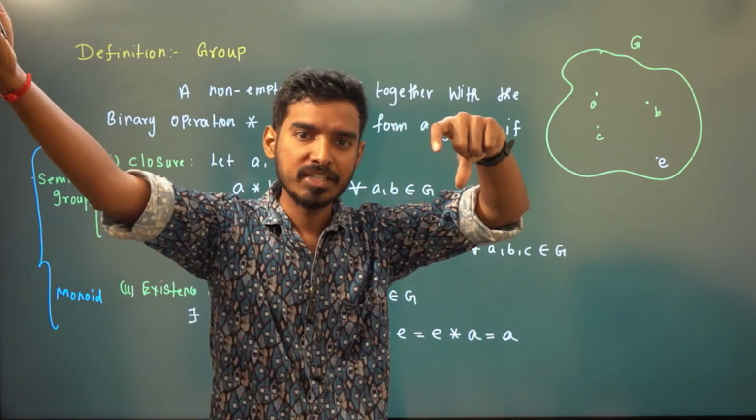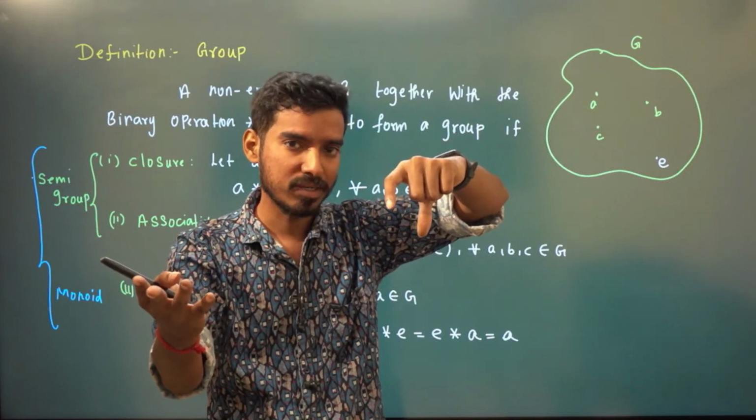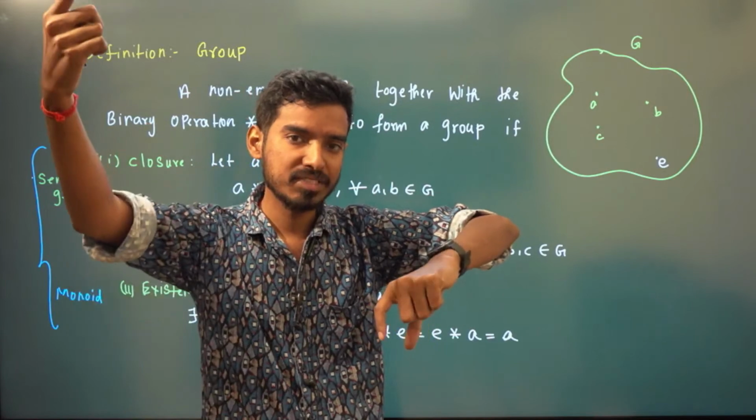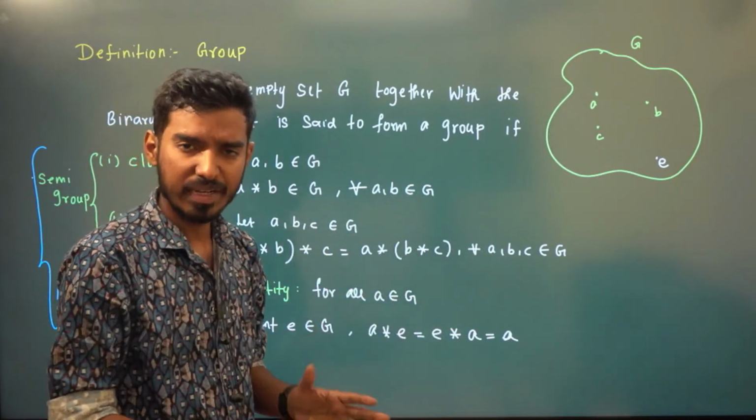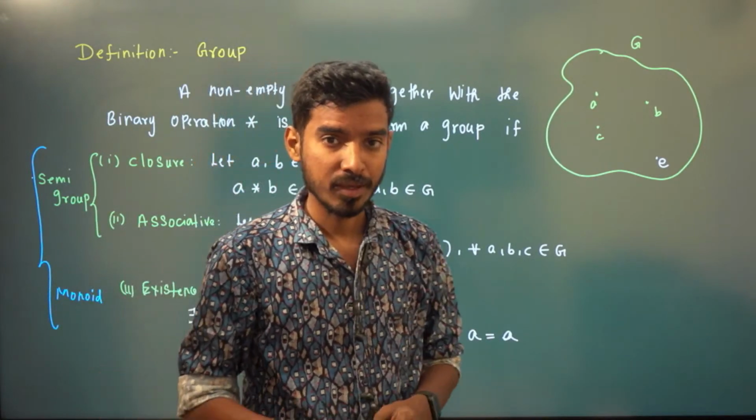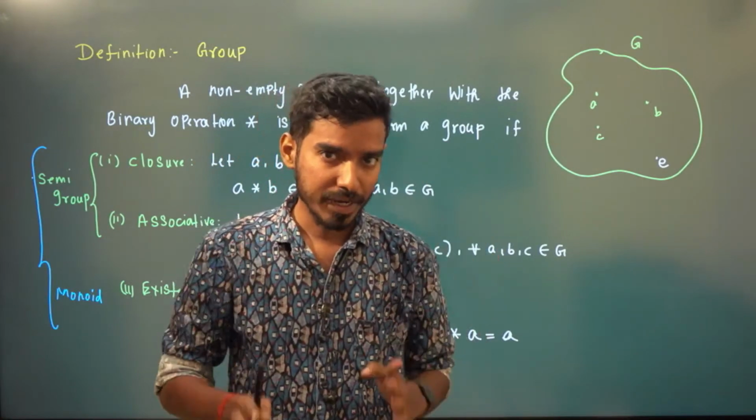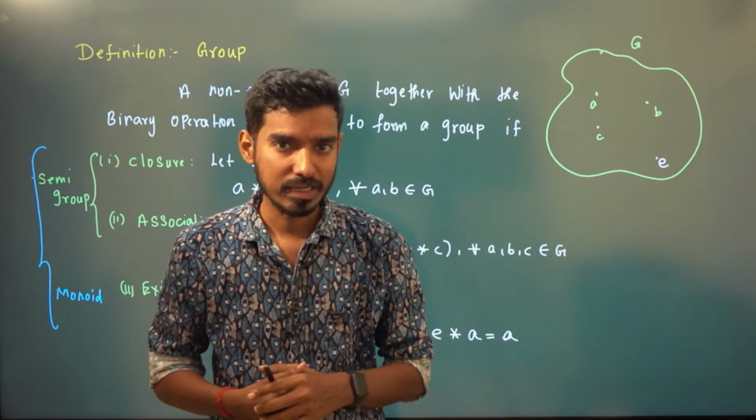Even if you don't know anything, write the definition. Take any two elements in G. Say that A star B is in G, give some examples, and closure is over. For associative, take three elements in G, write this definition and prove this. Very easy. In modern algebra, even if you don't know anything, apply the known definitions and try to prove, and you will get almost 50 to 60% of marks. That is the main thing about modern algebra.